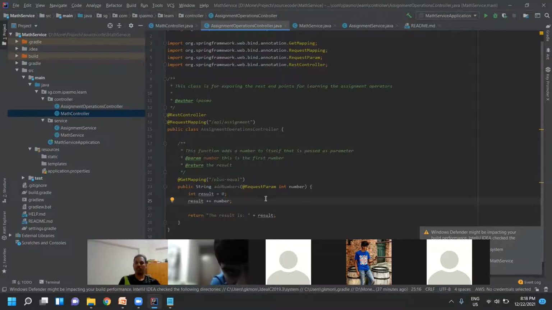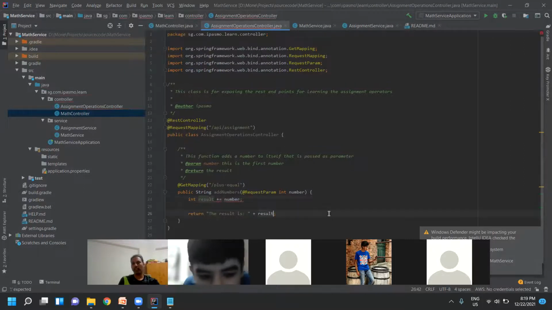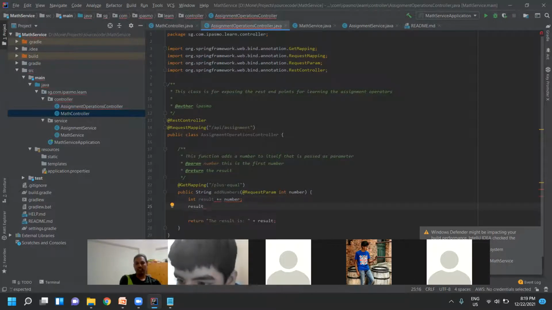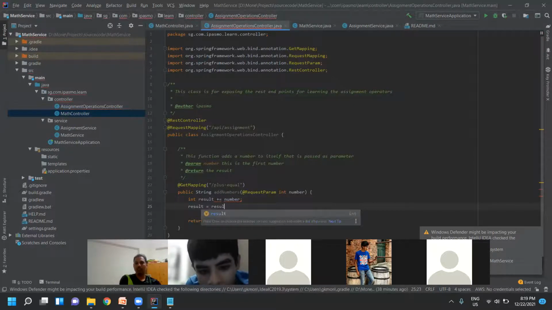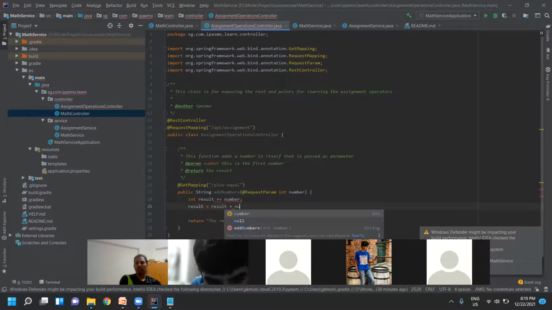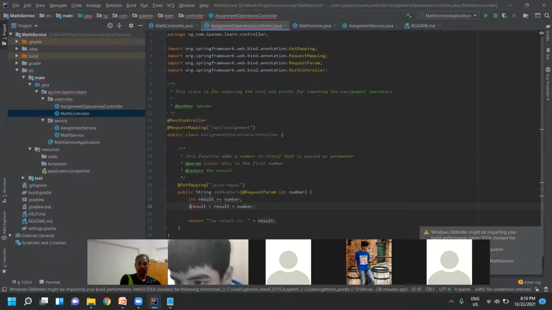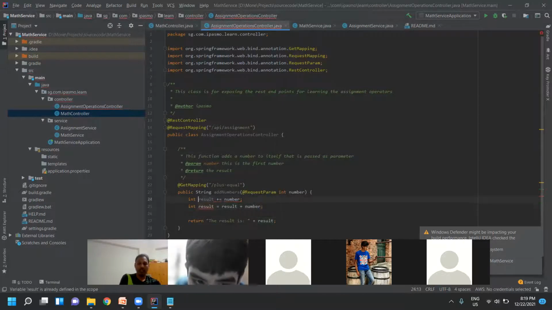Okay, you understood? If you specify it like this, it does not understand what result is. Result plus is equal to means result is equal to result plus number, right? But nobody wants to write that long statement. You see here, I'll just comment out this part. So plus is equal to means what?